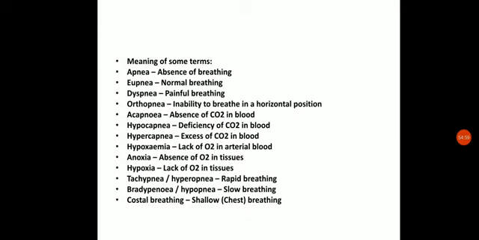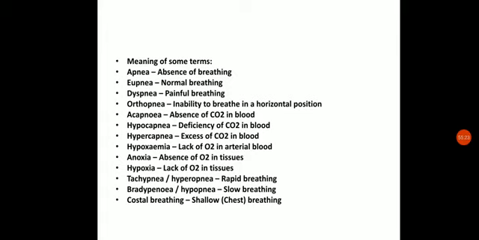Okay, and some terms, let us discuss the meaning of some terms. Apnea is absence of breathing, total absence. Eupnea is the normal breathing, okay, and dyspnea is the painful breathing. Many times the difficulty in breathing is called dyspnea. Orthopnea is the inability to breathe in a horizontal position. So when a person is not able to breathe horizontally, it is called orthopnea.